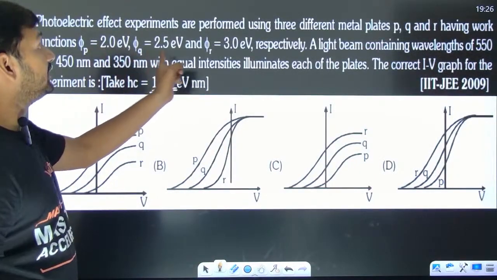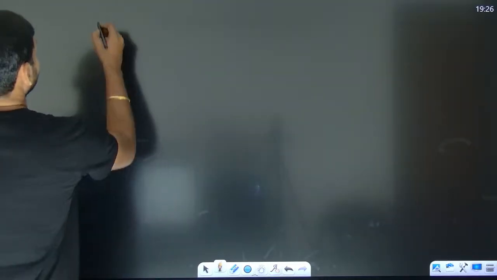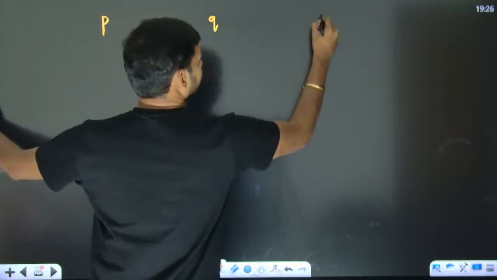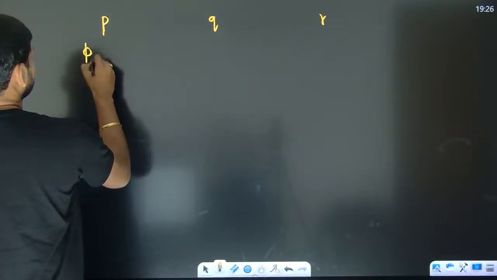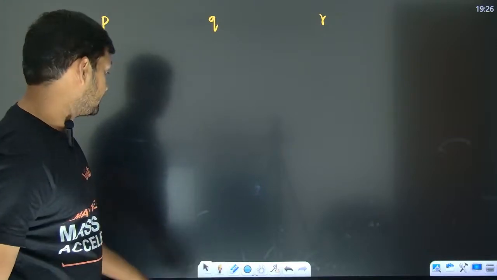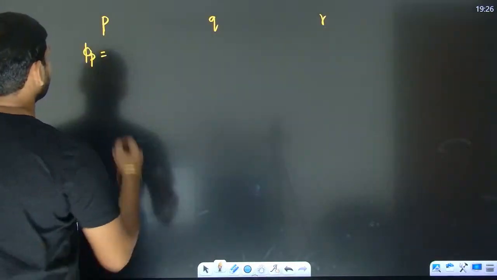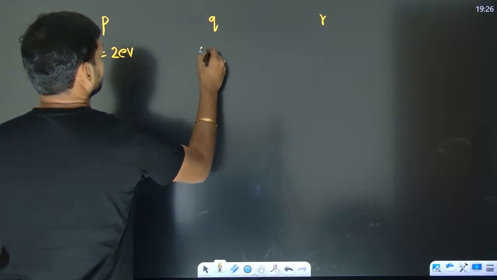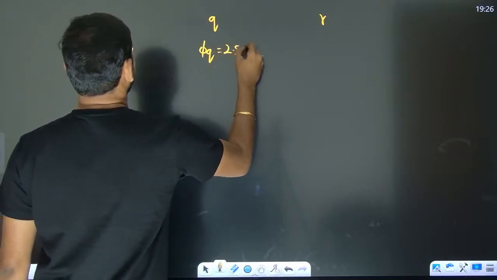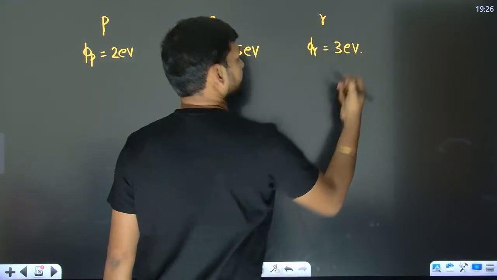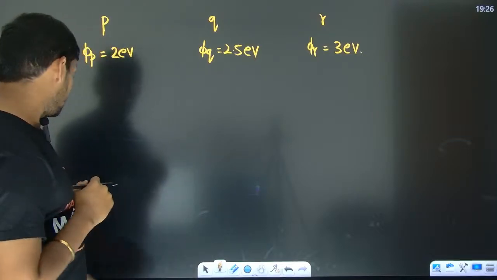So let me write the whole data. What are the plates we are talking about? P plate, Q plate, R plate. So let me write it. The P plate, the Q plate and the R plate. So what is the work function of this P plate? Work function of this P plate 2, 2.5 and 3. Okay, nice, good, fine.